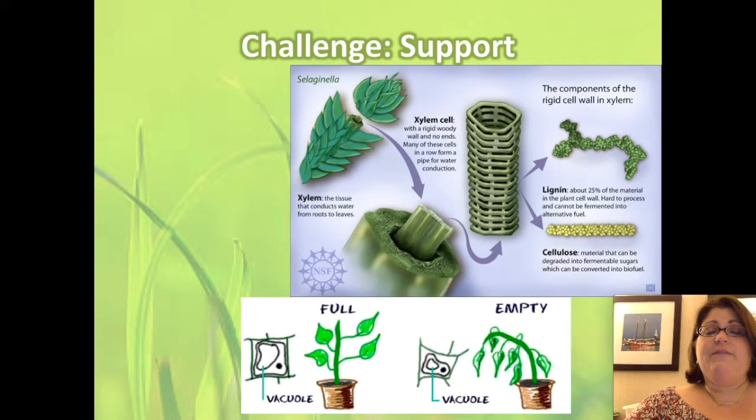Not only do plants have to worry about transporting materials against the force of gravity, they have to worry about holding themselves up against the force of gravity. In the water, buoyancy aids in this, but on land, plants are left to their own. So they have a number of ways to do this, including the cell structure.